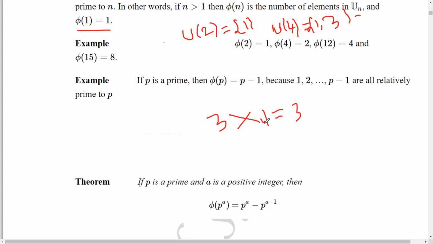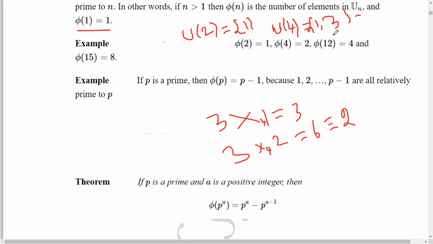Suppose I take 3 into 2. 3 multiplied by 2 equals 6. Here we cannot write 6 as it is. We have to take mod 4. That means divide the number 6 by 4 and put the remainder. So we get 2. So this is the meaning.